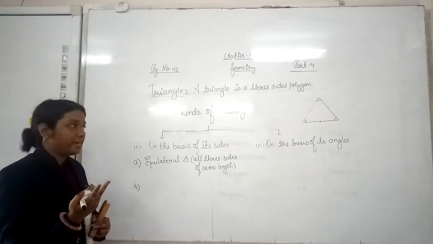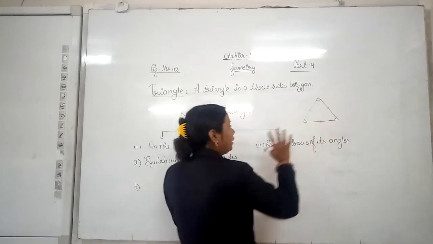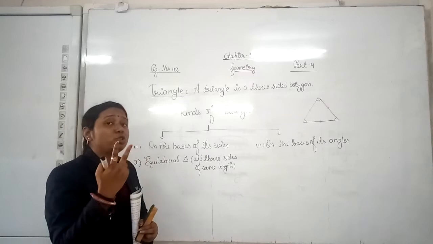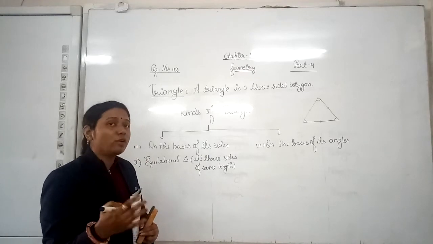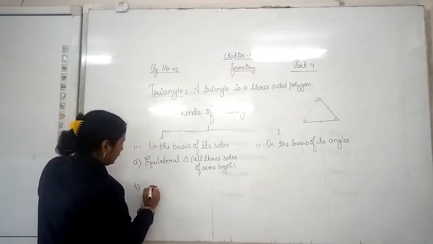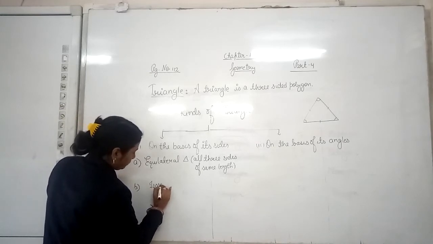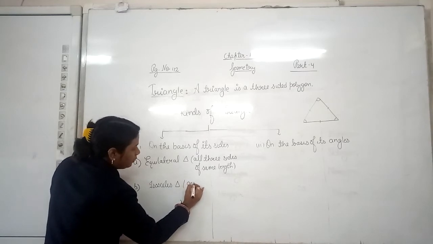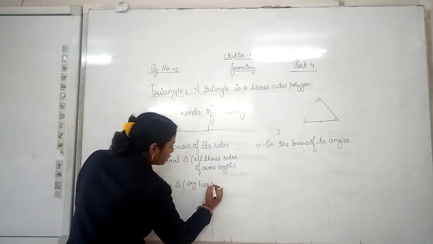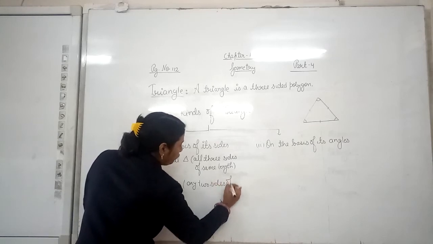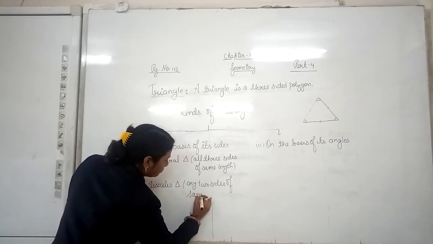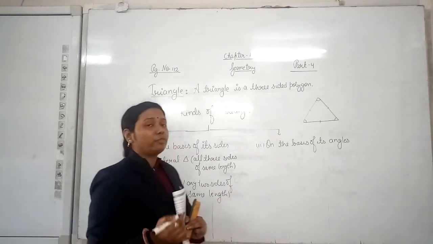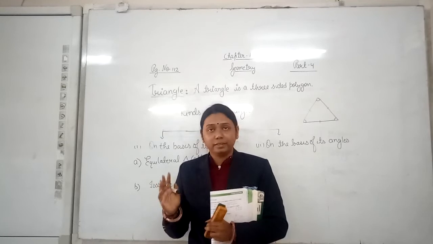Now, we know that there are three sides in a triangle. If all three are equal, then it will be known as equilateral. If two sides are equal and the third is of different length, then it will be known as an isosceles triangle. Any two sides of the triangle will be of the same length.